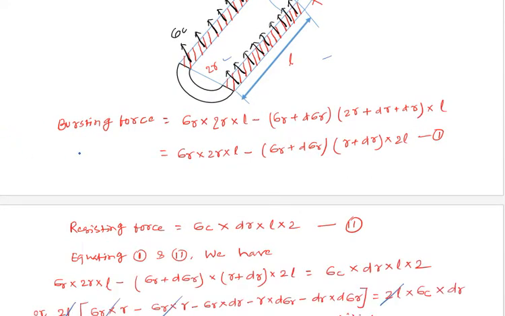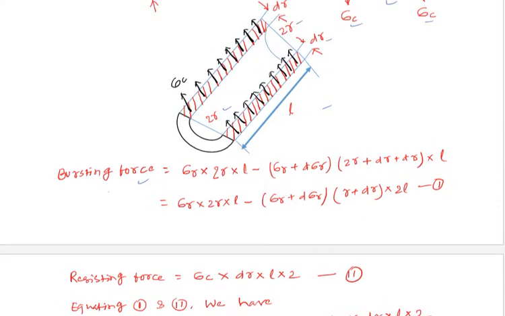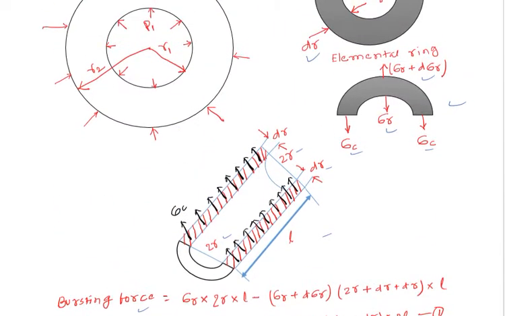Now let's calculate the bursting force. The cylinder will burst when the stress is high.